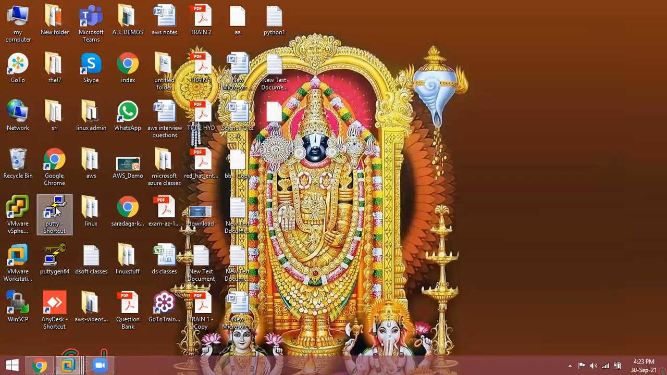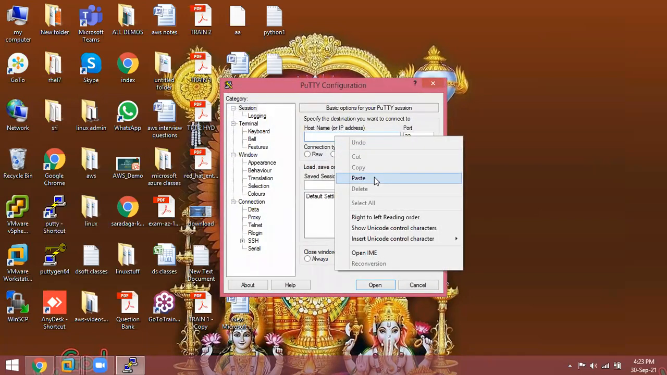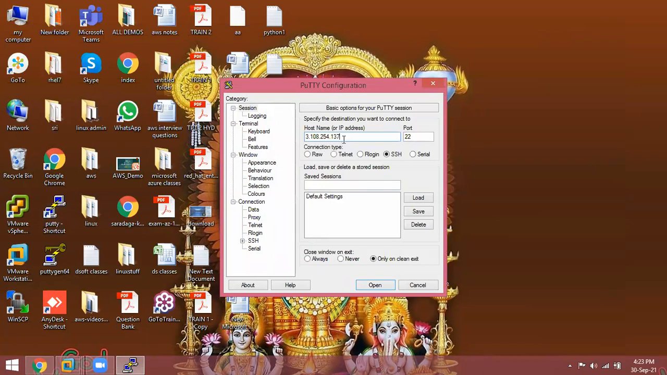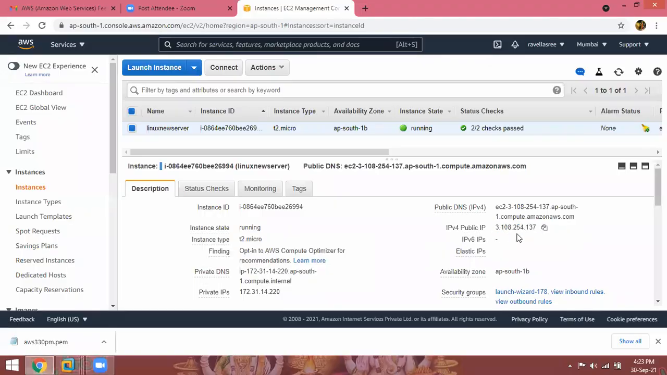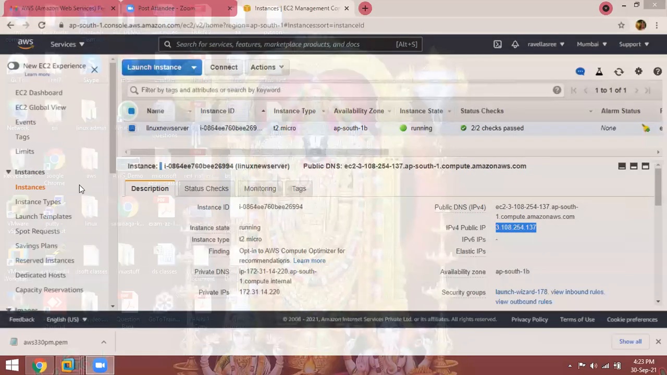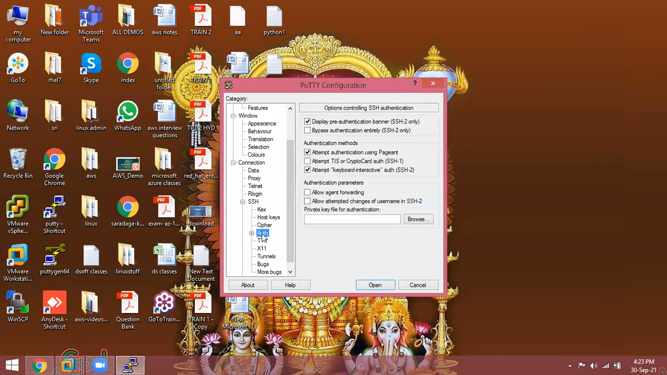Now open the PuTTY software. Paste your public IP address, which you copied previously. I copied the public IP address of our instance, or else you can go back. Here, IPv4 public IP, copy this public IP, open PuTTY, paste the IP address, expand SSH, select Authentication, select your private key file, click on Browse.